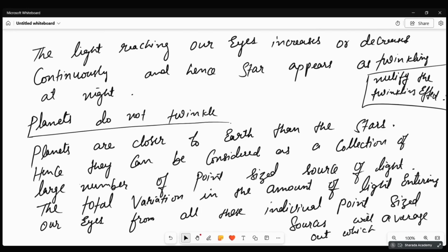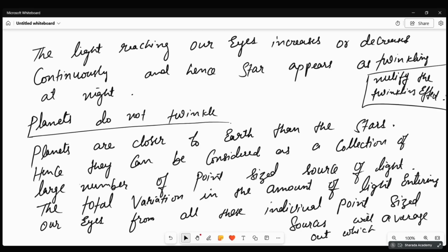Now, the next one: the stars seem higher than they actually are. What is the reason? The stars look farther compared to the actual distance. One reason is atmospheric refraction.